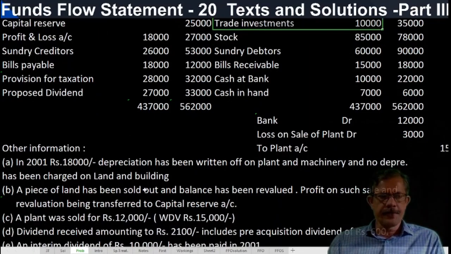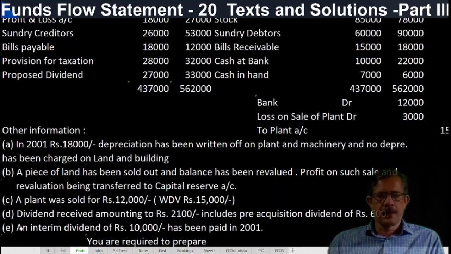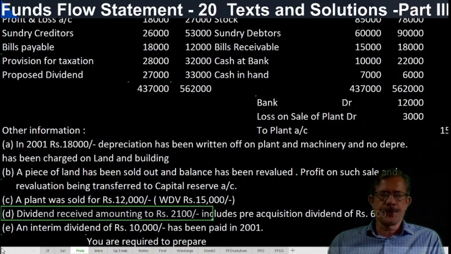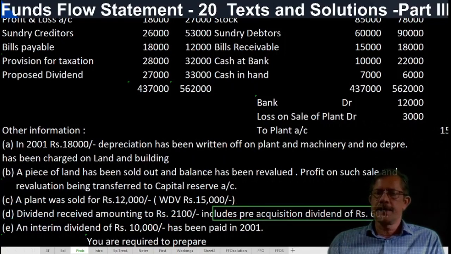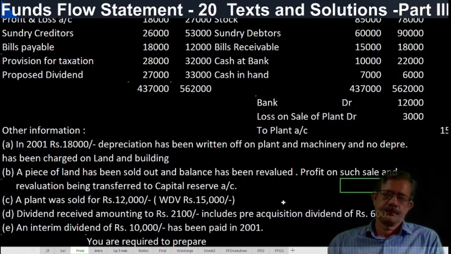Any additional information? Yes. Dividend received amounting to rupees 2,100 includes pre-acquisition dividend rupees 600. Dividend received is an income. Since this item is treated as a non-current item, the dividend received should be treated as a separate source.